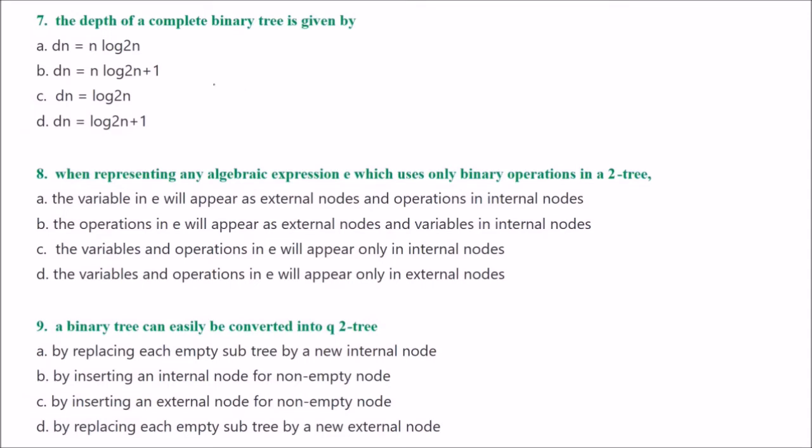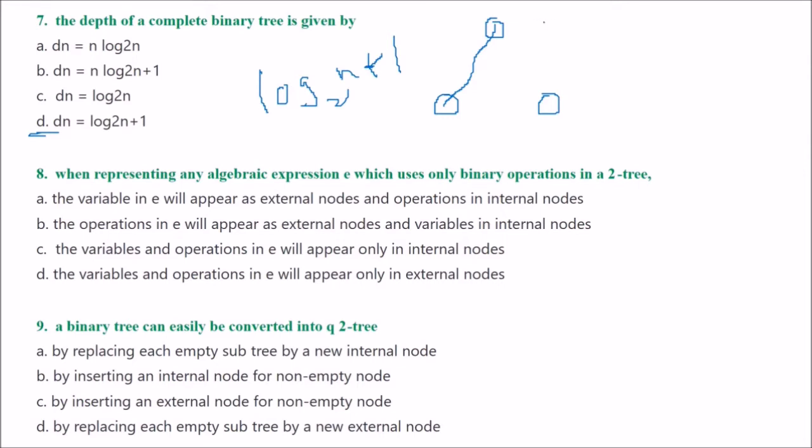Next is: the depth of a complete binary tree is given by what? What is the depth? If you have a complete binary tree, you want to see the depth. The answer would be, yes, the option is log n plus 1.